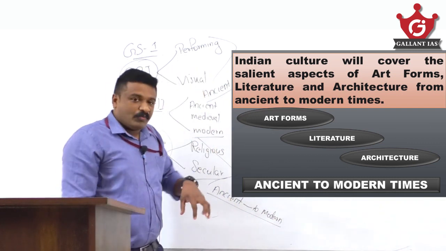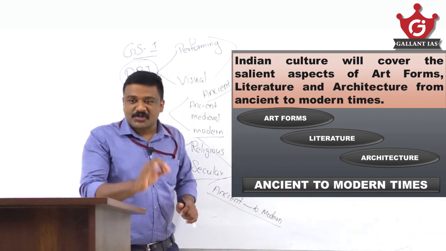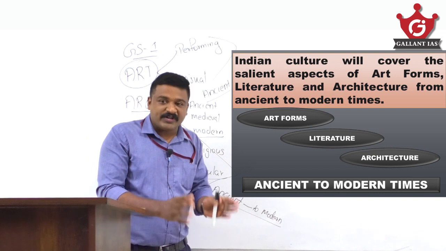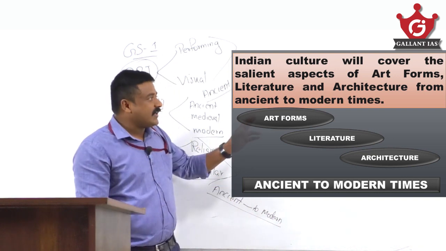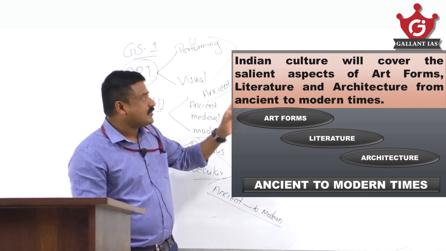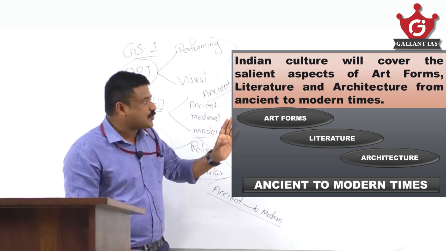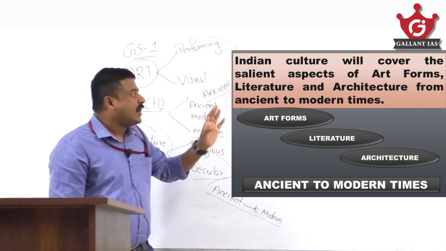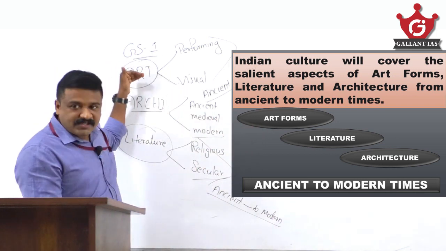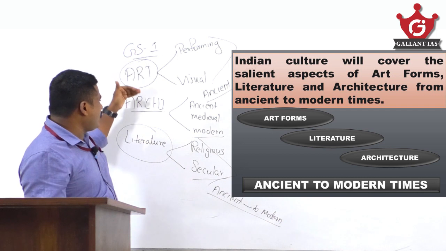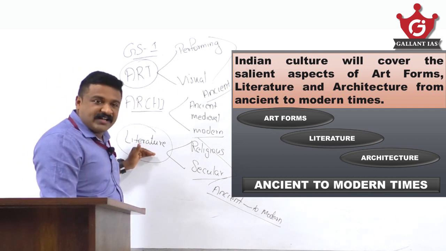Once you analyze the previous years' questions, one thing is crystal clear: for your mains preparation in GS1, art and culture as per the syllabus, Indian culture will cover the salient aspects of art forms, literature and architecture from ancient to modern times. So art and culture broadly covers art forms, architecture and literature.